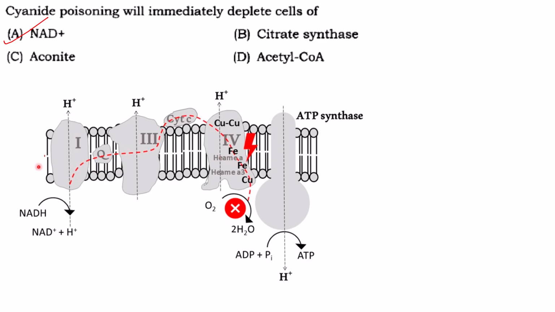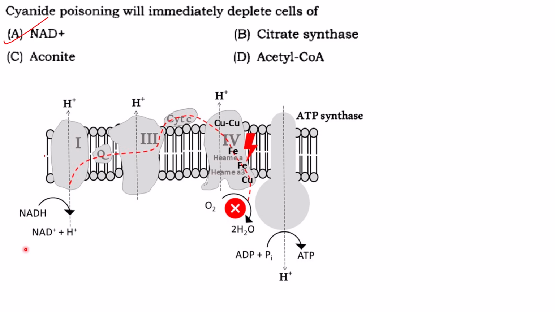Now we know that in the electron transport chain, complex 1 is responsible for converting NADH to NAD+. Because of cyanide poisoning there is blockage in the flow of electrons. NADH will keep on accumulating and the NAD+ will be reduced.